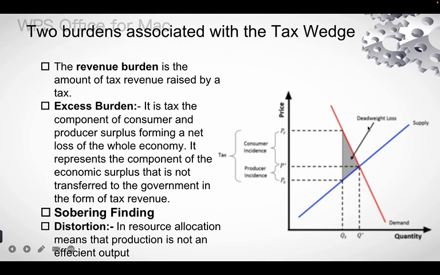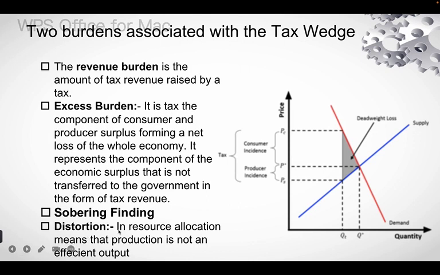The revenue burden is the amount of tax revenue raised by a tax, and the excess burden is the component of the consumer and producer surplus forming a net loss to the whole economy. It represents the component of the economic surplus that is not transferred to the government in the form of tax revenue. Next is the sobering finding. It tells us that if the government wishes to implement a new program by raising additional tax revenue, the benefits of the new program should be 25% greater than the amount expended on it.